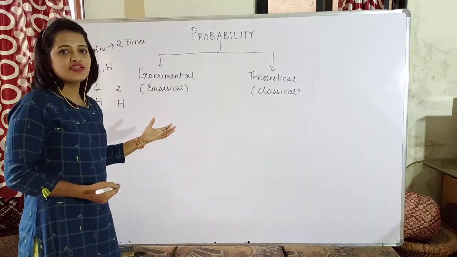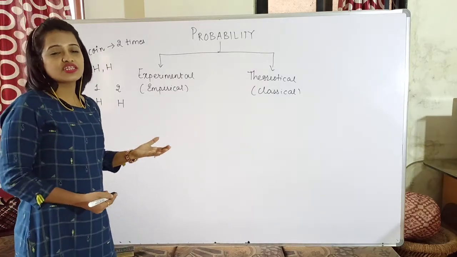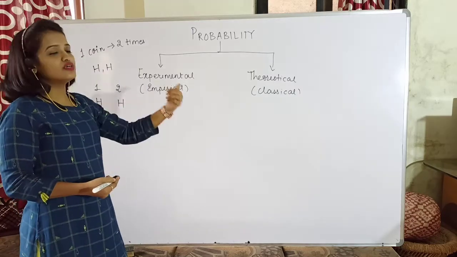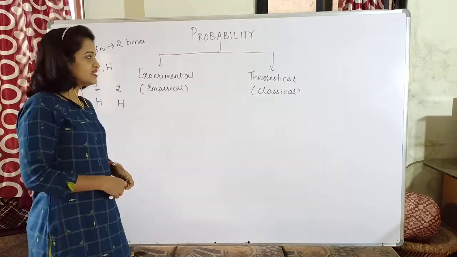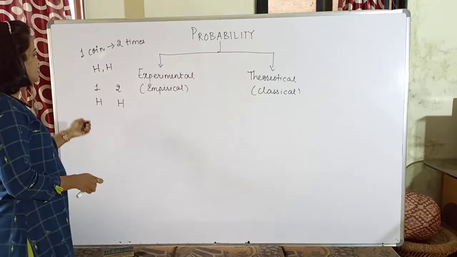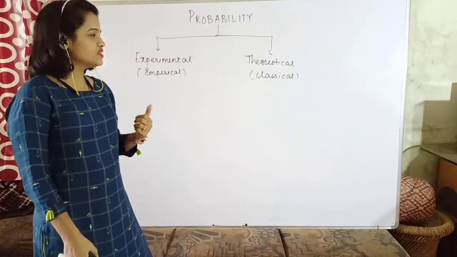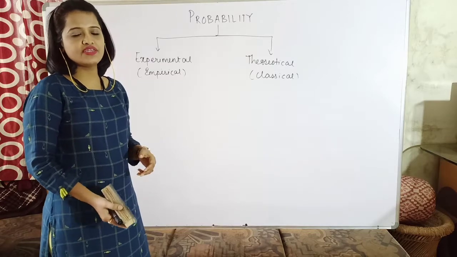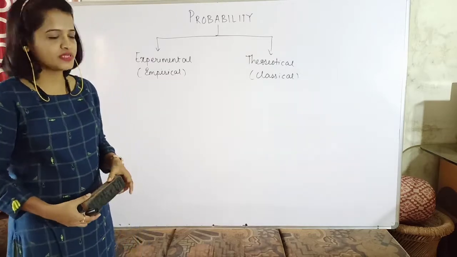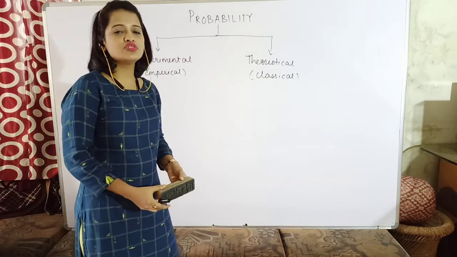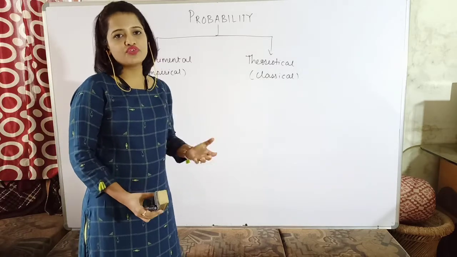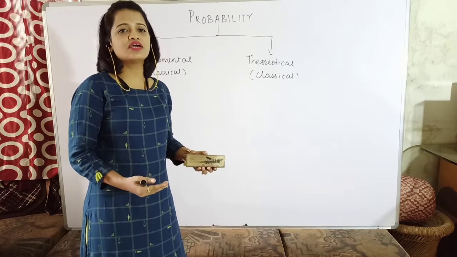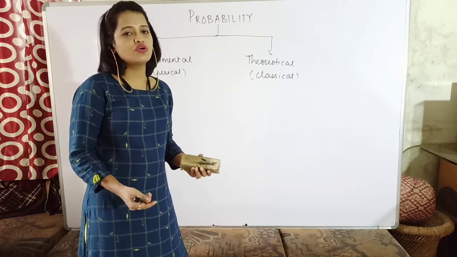But in the experimental approach, there are chances that the outcomes are not similar to the theoretical ones, isn't it? So for the same example, as we have seen, an experimental approach will tell you the value of probability when you are actually performing the experiments, whereas the theoretical approach tells you the values of the probability of certain outcomes on the assumption that they all have equal chances of occurrence.